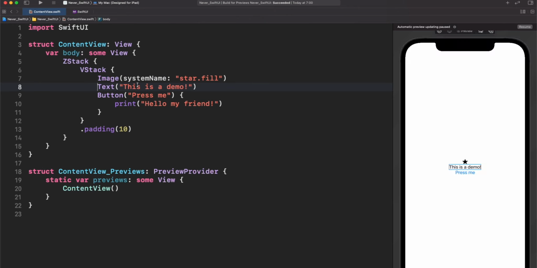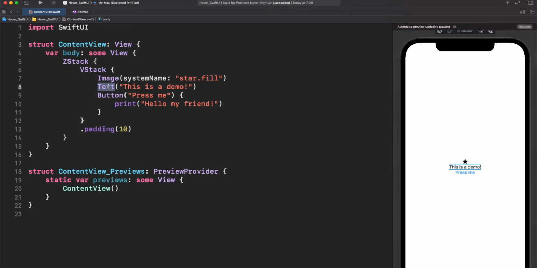Let me go back here. In this case, text is not implementing body. Internally, this is one of the views that is making an exception in terms of setting up body. No, internally it's doing something. Let's imagine that text is actually made possible by, I don't know, UIKit internally under the hood.